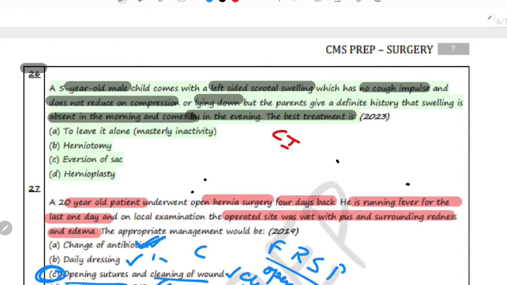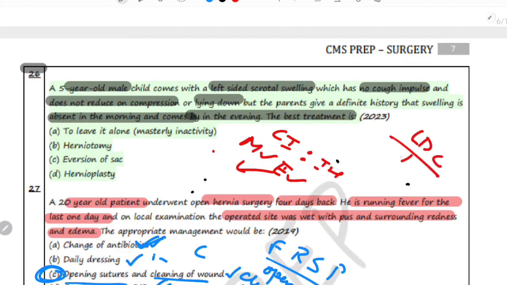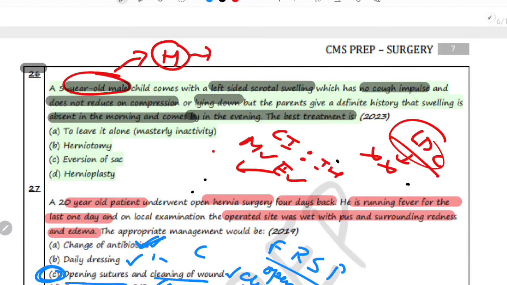See, there is no cough impulse, so it rules out inguinal hernia. The swelling is absent in the morning but comes by in the evening, which is suggestive of fluid that is pooling in due to gravity, and the swelling does not reduce on lying down or compression, so it suggests that it is not reducible, further differentiating it from a hernia. And a 5-year-old male, here the age is also important, which suggests that it can be a hydrocele, because in children it is common due to patent processus vaginalis.